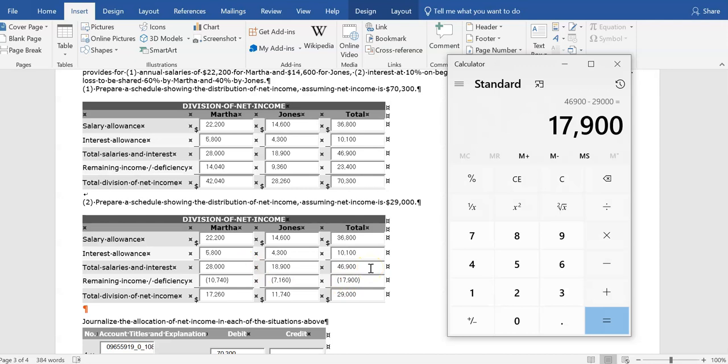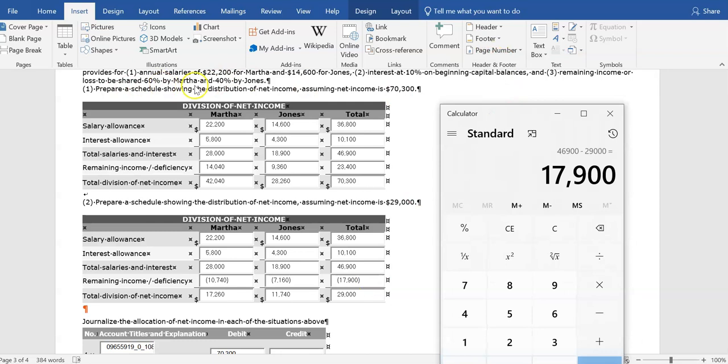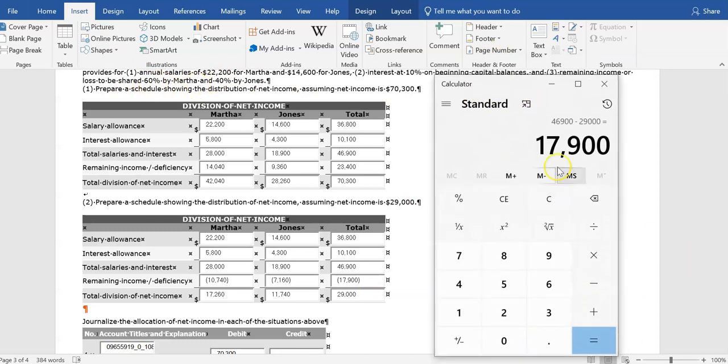So really what we end up doing is reducing the allocation to each partner for the amount of the deficit. So the deficit was $17,900. The income sharing percentages are 60% Martha. So of the deficit, Martha will be allocated 60% of it. We will reduce her income distribution by $10,740.